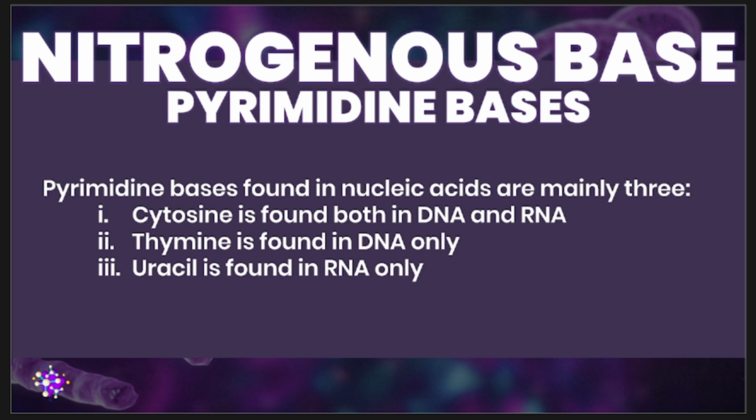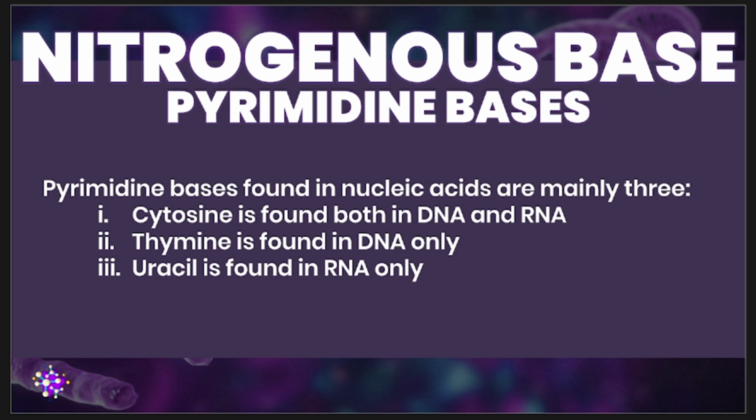So we have thymine, which is exclusively found in your DNA, and uracil, which is exclusively found in your RNA. So please take note that in RNA, uracil is substituted for thymine.